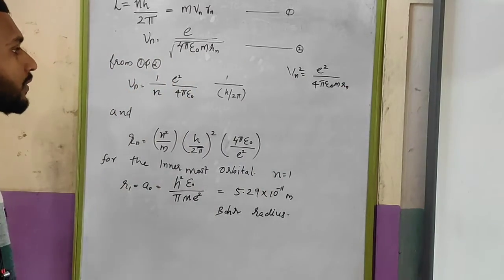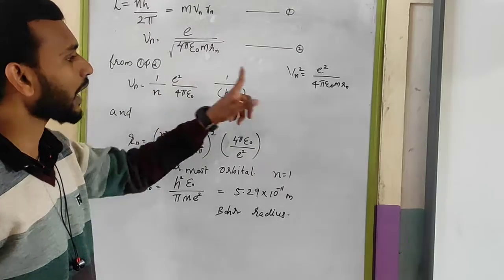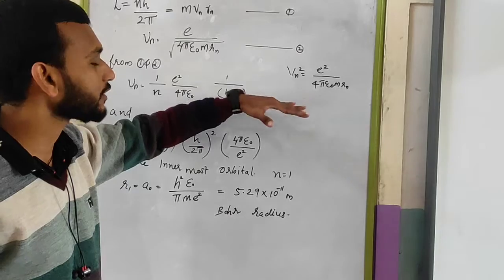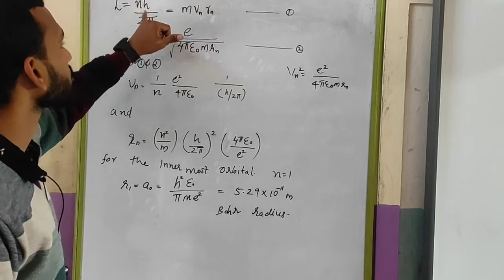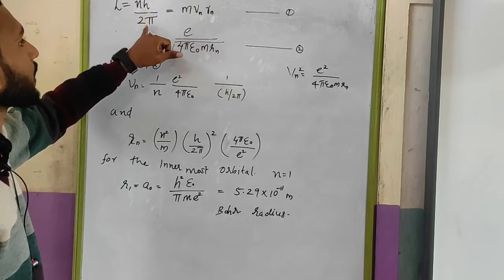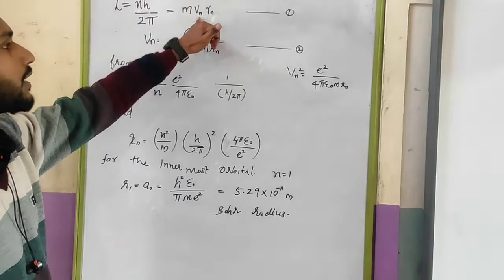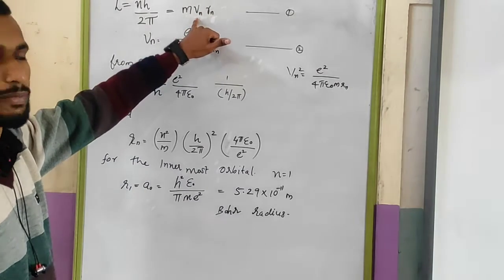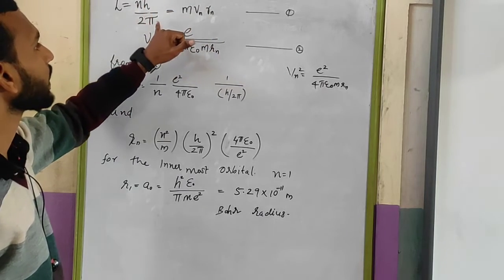And then we have to find out the Vn. Now you are having the Vn square, and you have to divide it by the Vn. For that purpose, you have to use these two equations, that is nh by 2 pi is equal to m Vn r. You substitute the Vn from equation number 1, that is Vn is equal to nh by 2 pi m r.